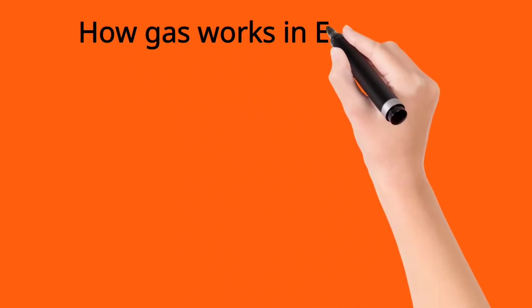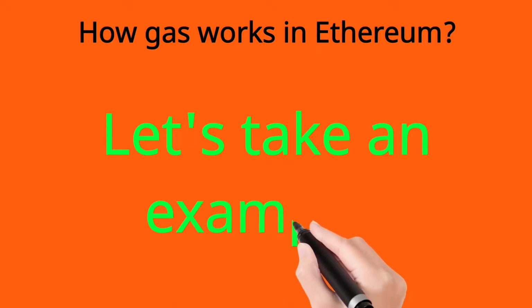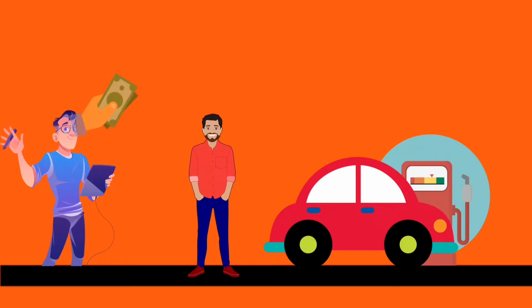To better understand how gas works in Ethereum, let's use an analogy. Suppose you are going on a road trip. Before you do so, you have to go through these steps. You go to a gas station and specify how much gas you want to fill up in your car. Then you get the gas filled up in your car. You pay the gas station the amount of money you owe them for the gas.